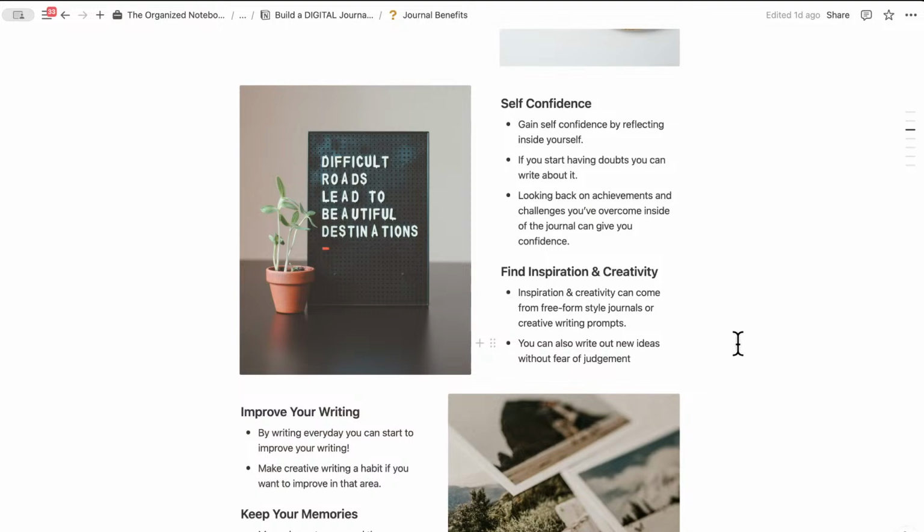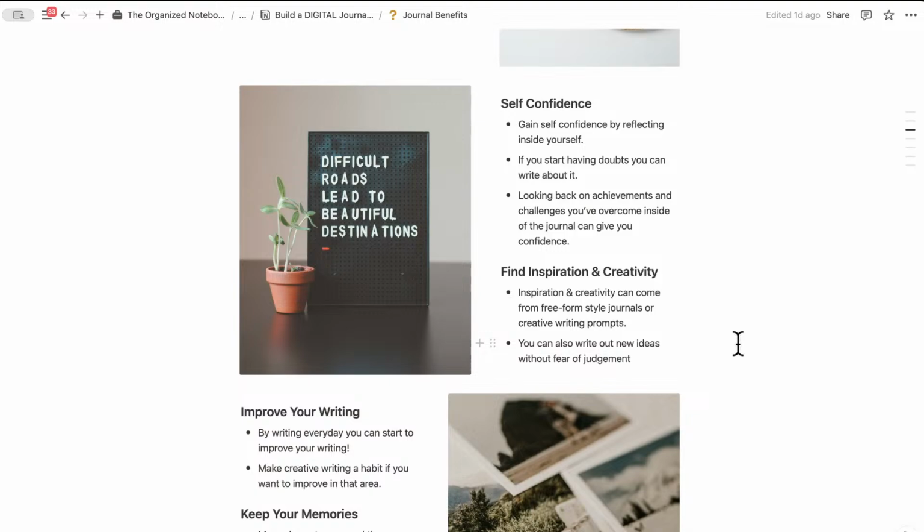Looking back on achievements and challenges that you've overcome inside of the journal can also be a huge confidence booster. For example, if you've been working really hard towards a marathon and every day you've been writing about your experience, at the end, when you look back on that experience, it will be a huge confidence booster.